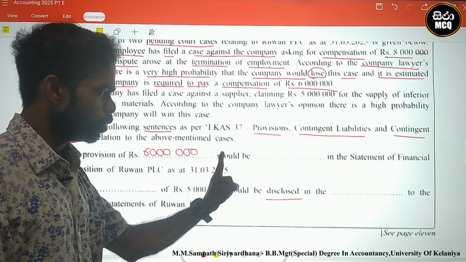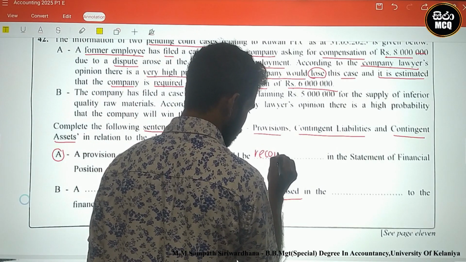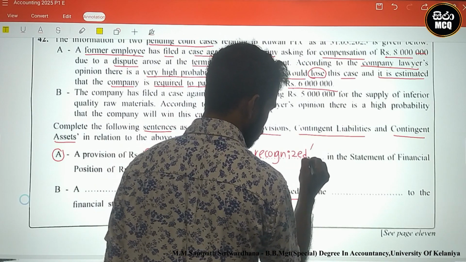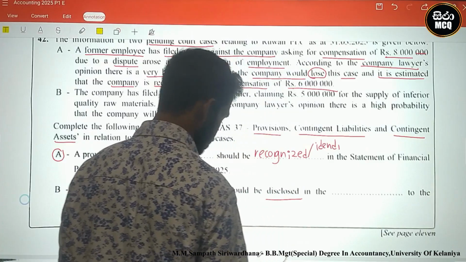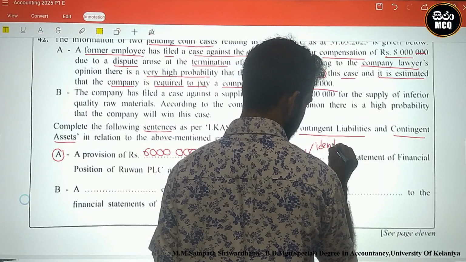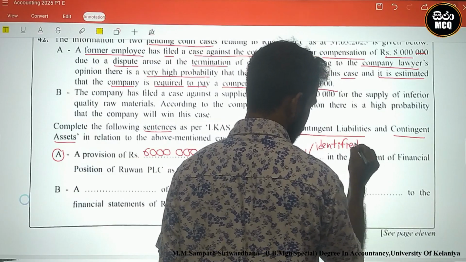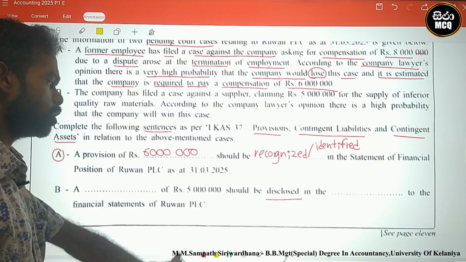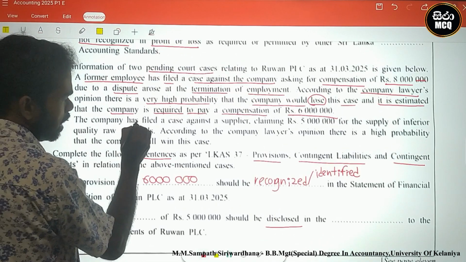The provision should be recognized, identified, in the statement of financial position of Ruan PLC as at 31st March 2025. Okay, this is enough.